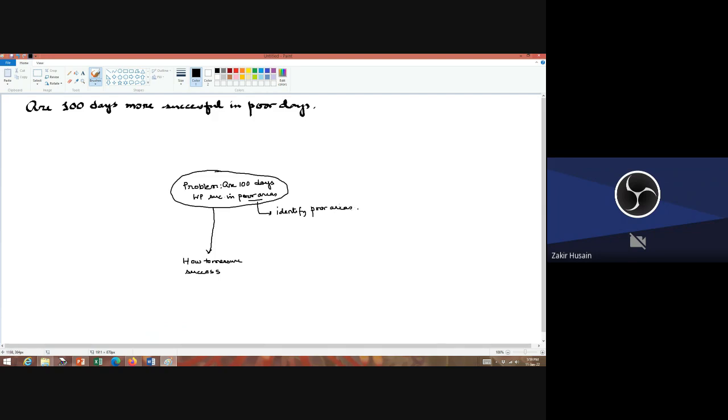You don't have to write it out in proper sentences. You have to write it out in such a way that you can understand what you're doing. So you can just put a question mark over here, or you can write how to identify poor areas. Data: what are the sources? So you put down source 1, source 2.